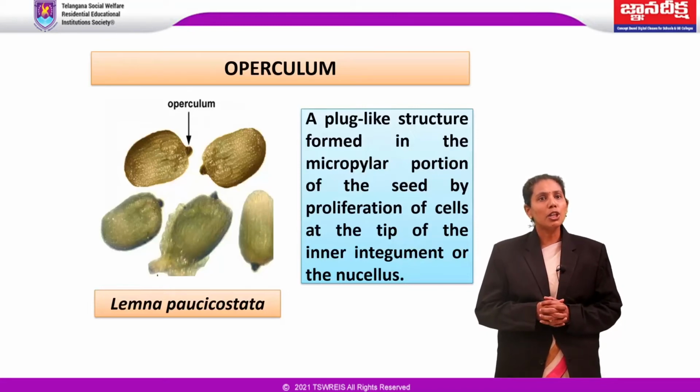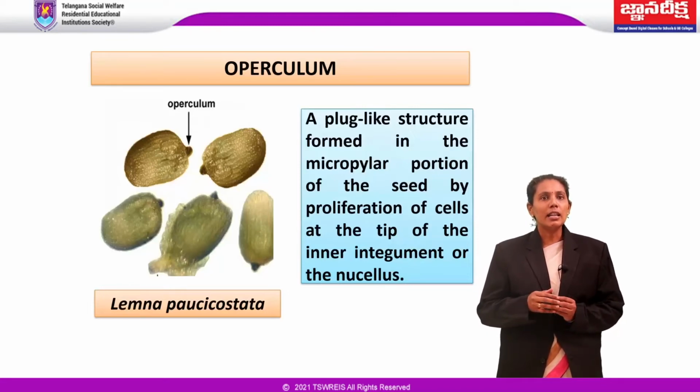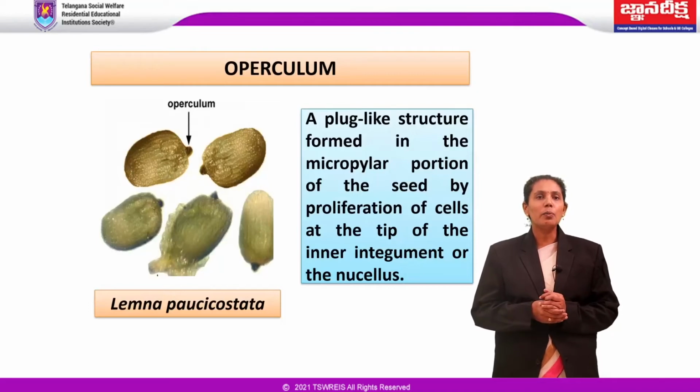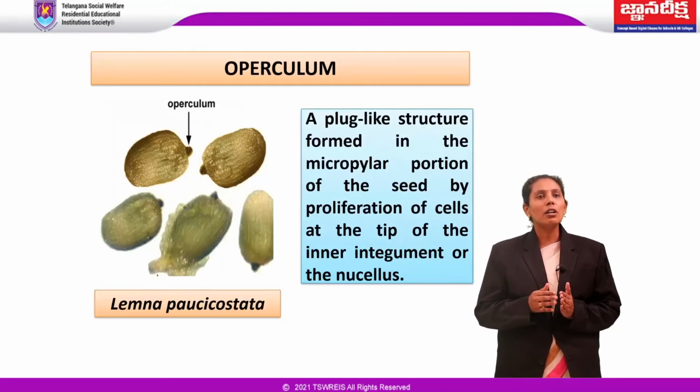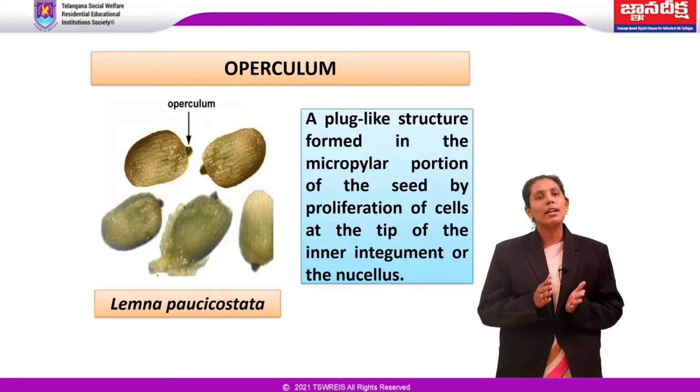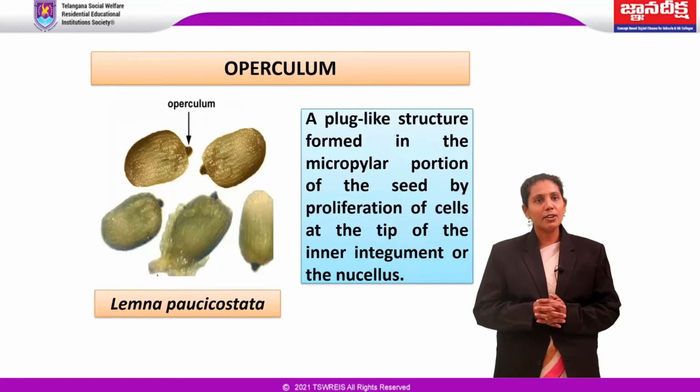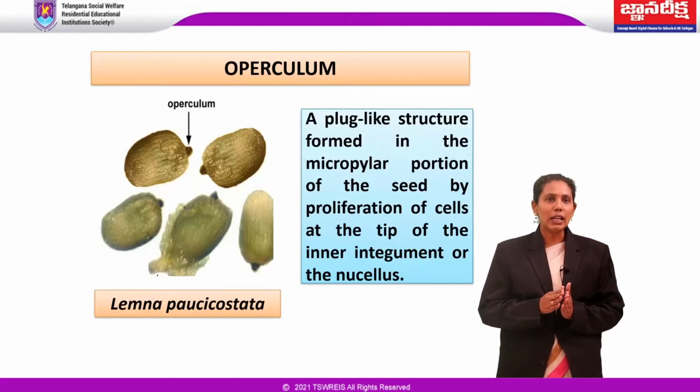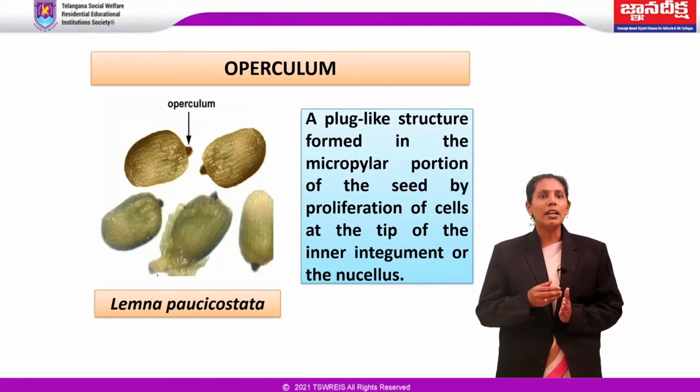In Lemna paucicostata, cells at the tip of the inner integument undergo a remarkable expansion after fertilization and form a dome-shaped, stopper-like operculum. Cells of the operculum are thick-walled and contain an orange-red substance.